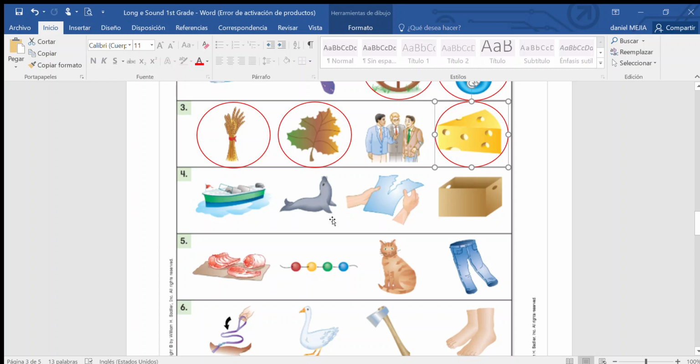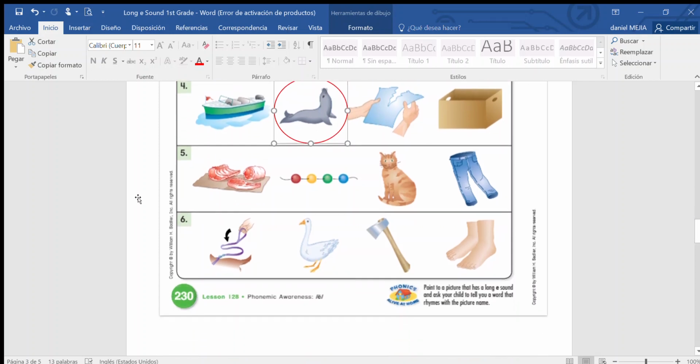Does it make the long E sound? Yes, so you circle it. Now, next one. Reap. Does it have the long E sound? No. Box. Does it have a long E sound? No. Good.